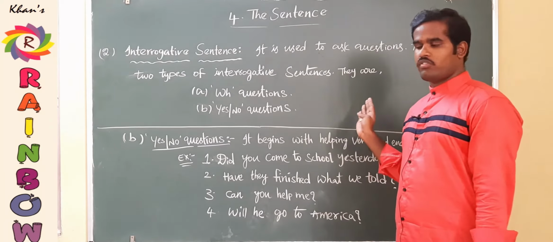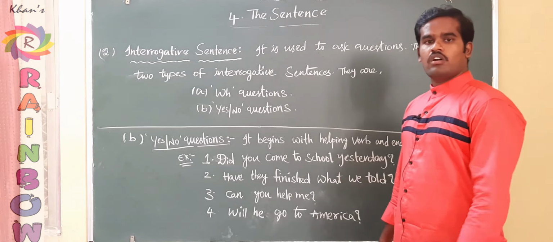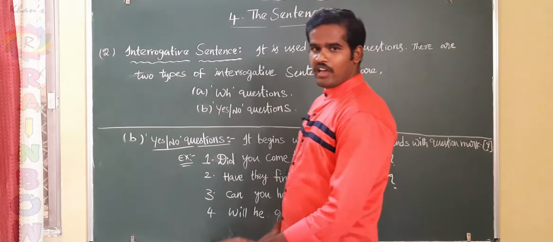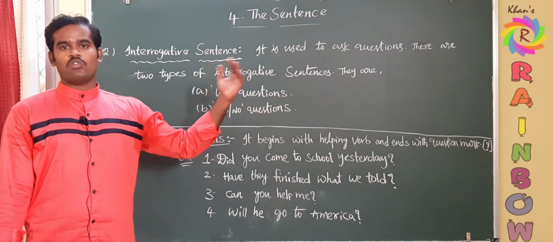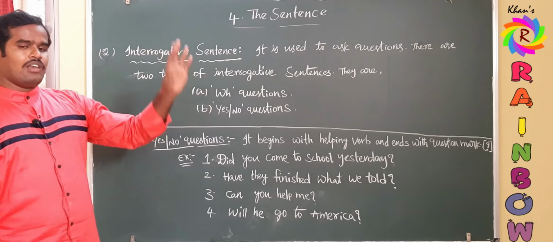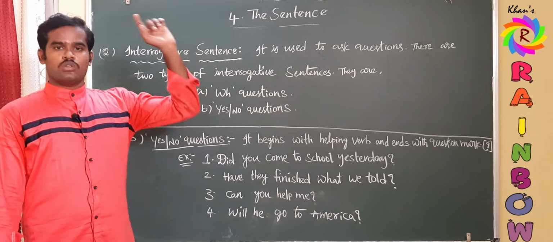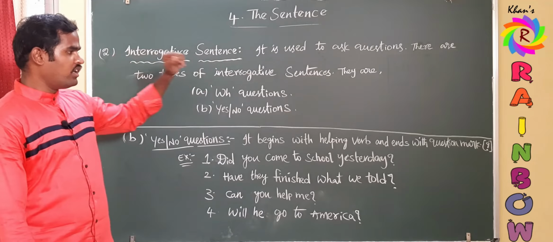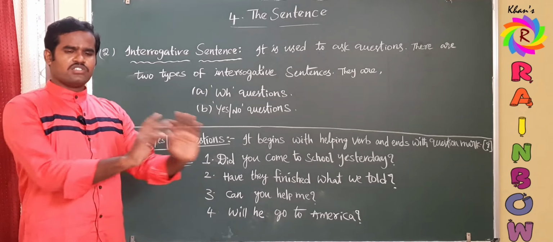If you want more clarity, go for that video also. So am, is, are, was, were, has, have, had, do, does, did, and modal verbs. We have seen some pairs: will, would, shall, should. These are all helping verbs, and these yes or no questions should begin with those helping verbs and end with a question mark. So it is very easy to identify each type of sentence.